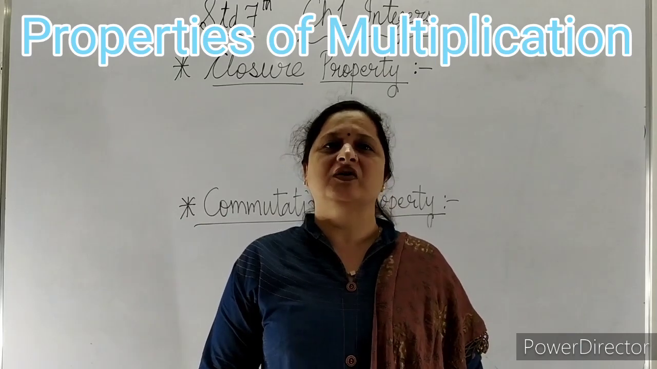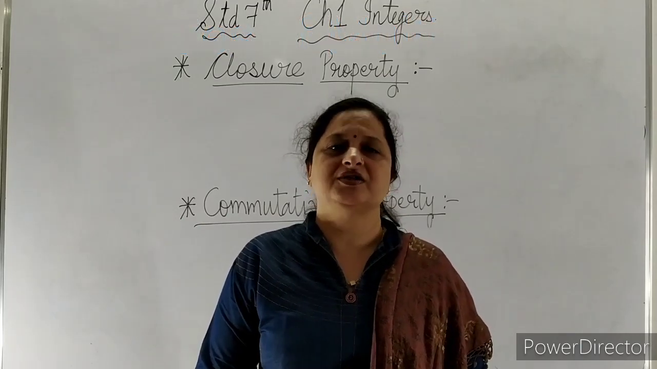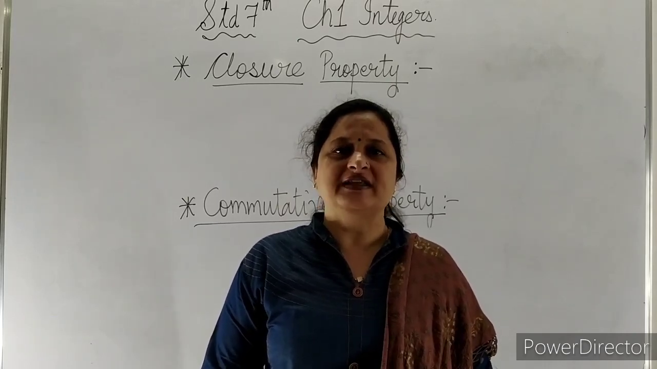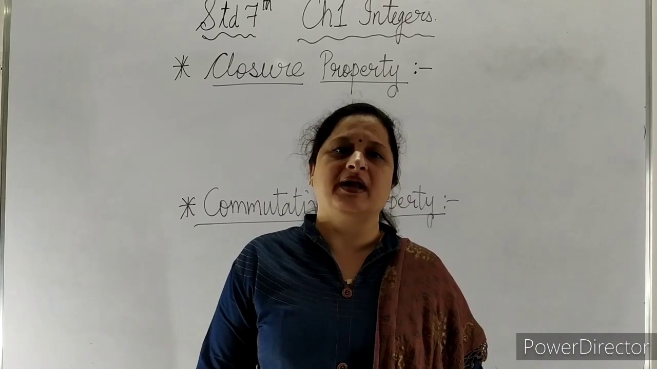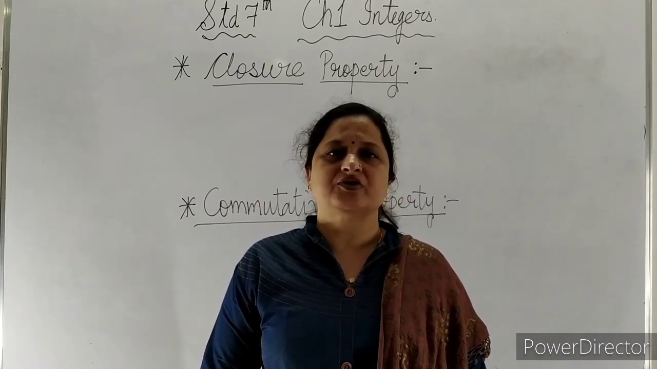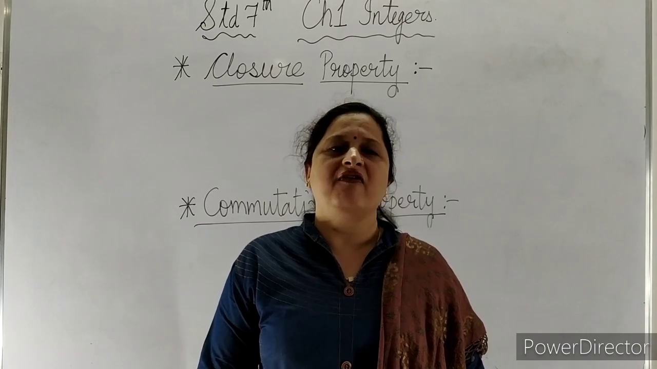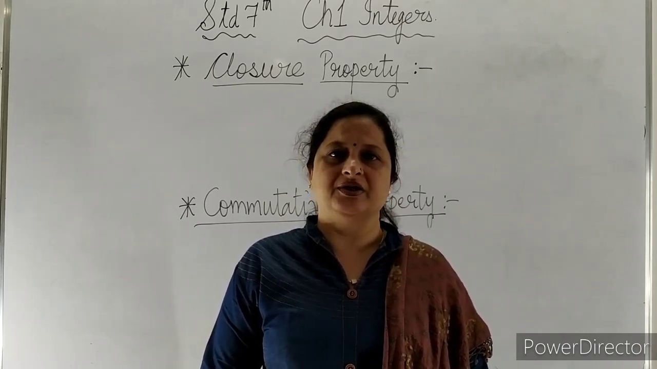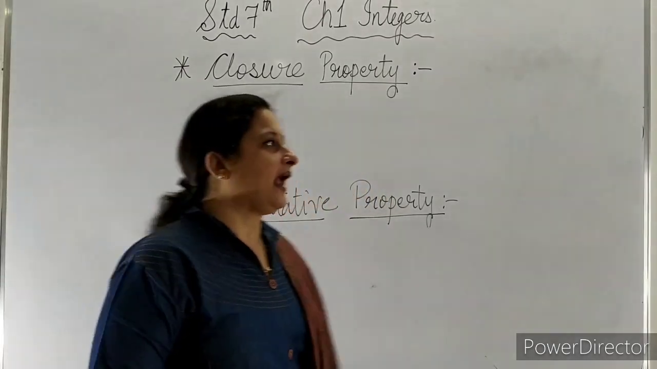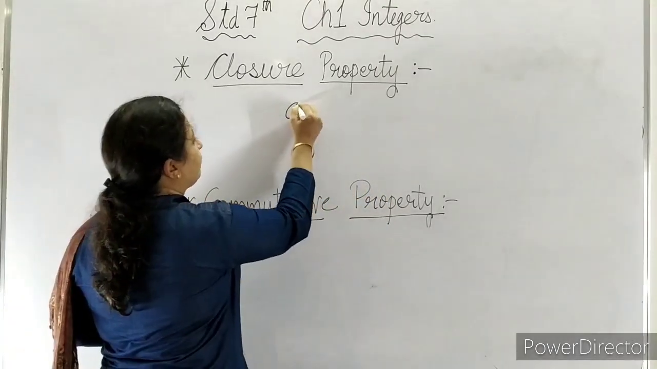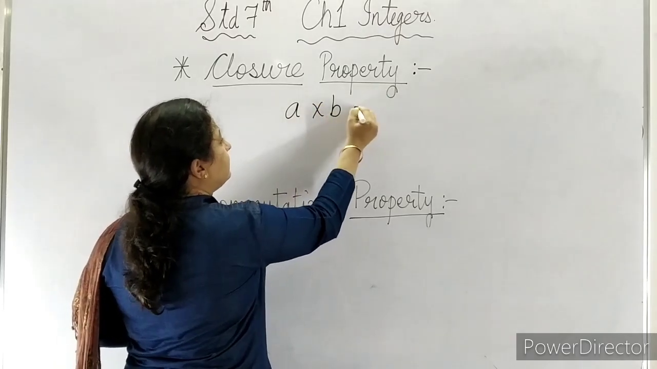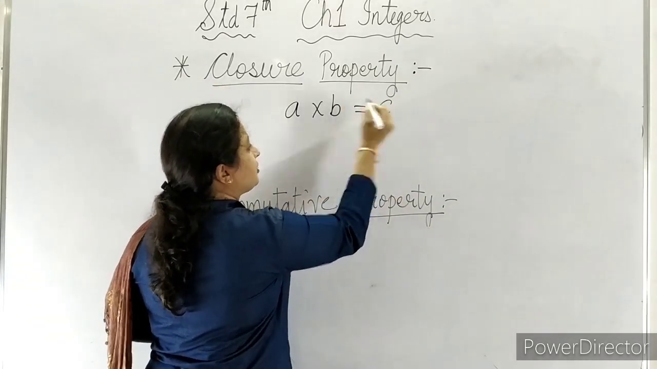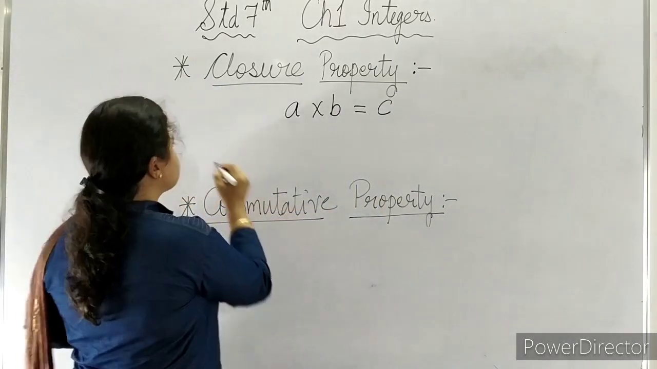Now we will start with the closure property of multiplication. The closure property of addition and subtraction we have already done, which says that when we add or subtract two integers, the answer comes to an integer. In the same way, when we multiply any two integers, the answer should come to an integer. So let us see. If we take a and b, two different integers, and we multiply them, the answer comes to an integer. We will take two examples.